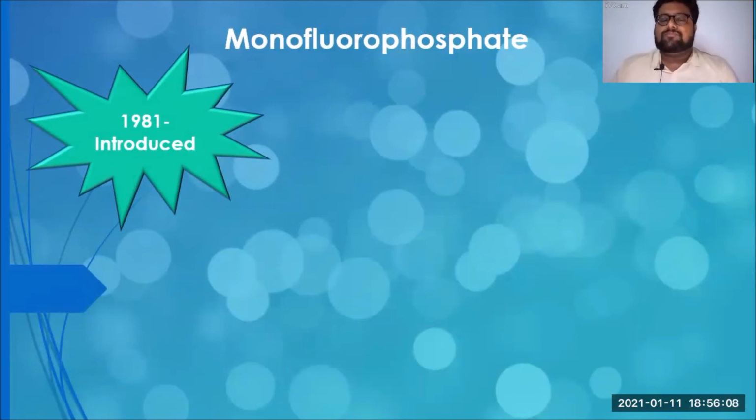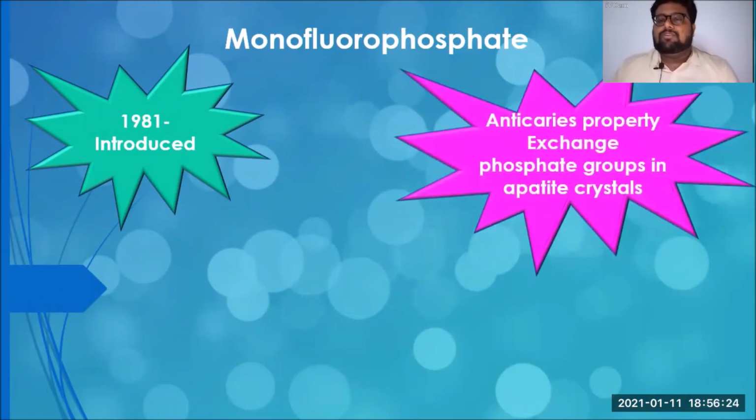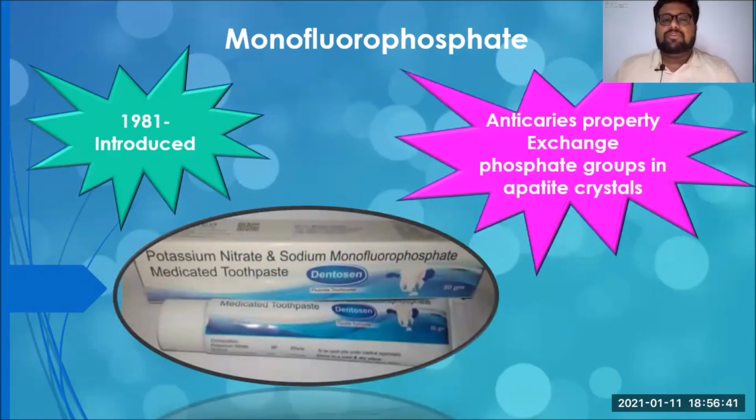So this monofluorophosphate is manufactured so that it has its own anti-cariogenic property. Okay, so how is it anti-cariogenic? Because it is going to react with the hydroxyapatite crystals, and it is going to exchange its phosphate ions with the crystals, which will in turn make the crystals resistant to caries. So this is the action of monofluorophosphate. A potassium nitrate and sodium monofluorophosphate medicated toothpaste is available, named Tintosec.